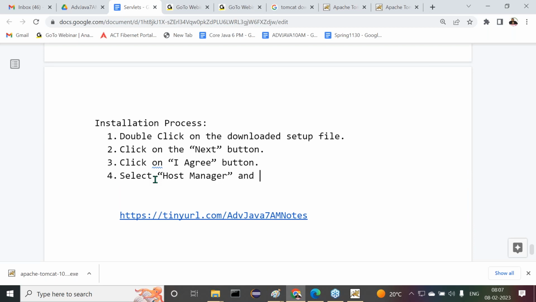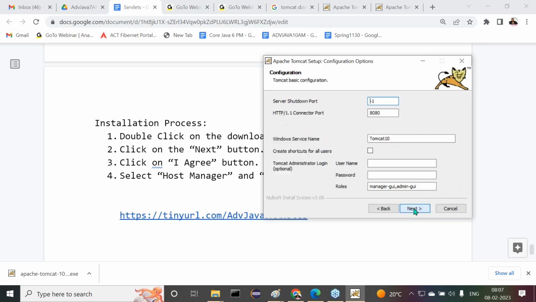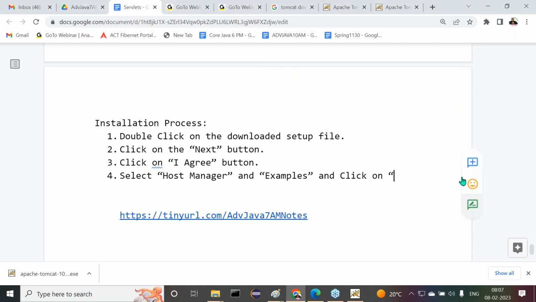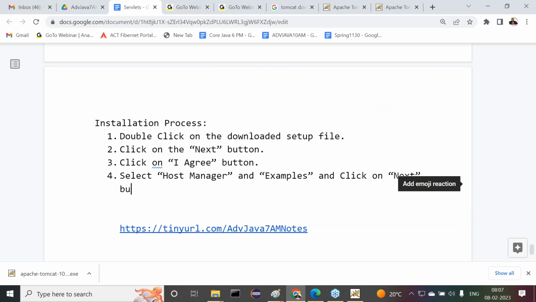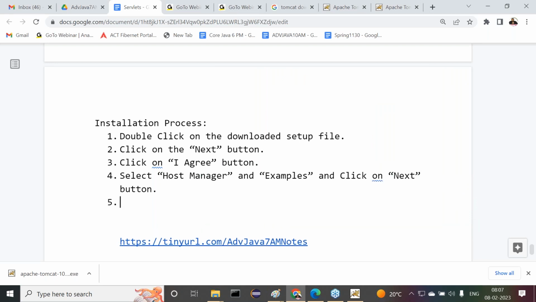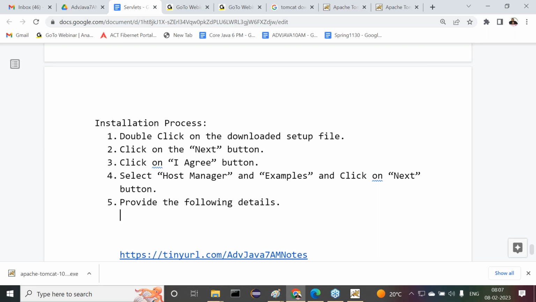Host manager and next one, examples, and click on what we have to click there now. Observe carefully. Click on next button. Click on next button. Click on next button. All right. So next one is like what there. Provide the following details. What details here we have to provide mainly? All of you observe carefully.